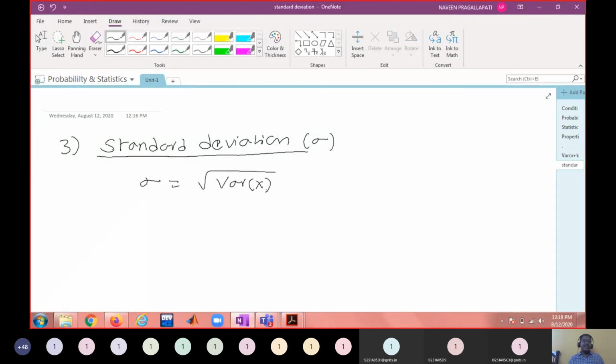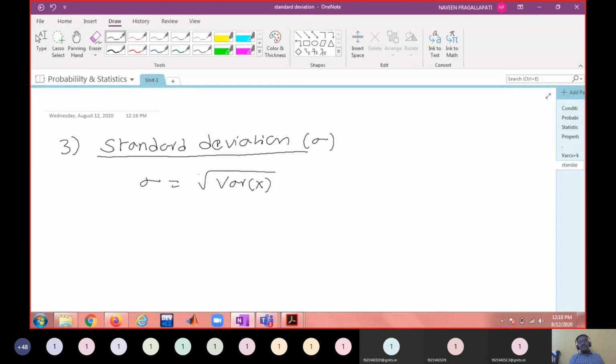So in today's class we have seen some measures of central tendency, which are called expectation, variance, and standard deviation. We have defined these for discrete random variables as well as continuous random variables, and we have seen some properties of expectation and variance, like expectation of ax plus b equal to a into expectation of x plus b. Expectation of k into x equal to k into expectation of x. Expectation of a constant is the constant itself.